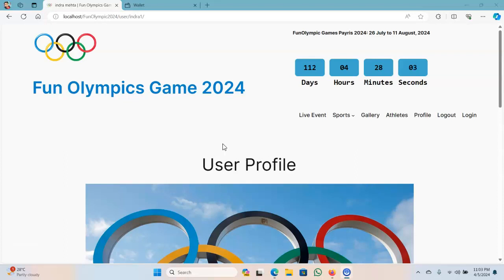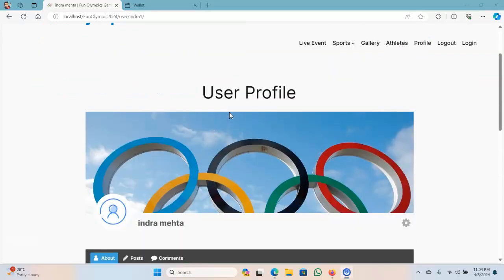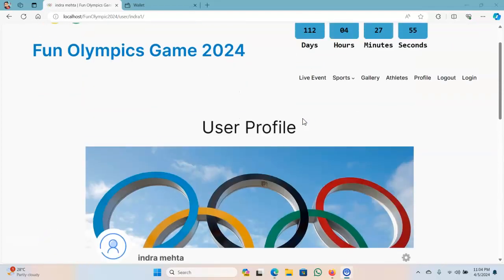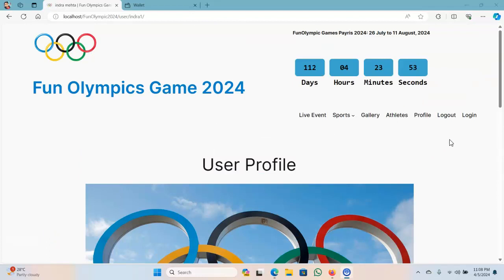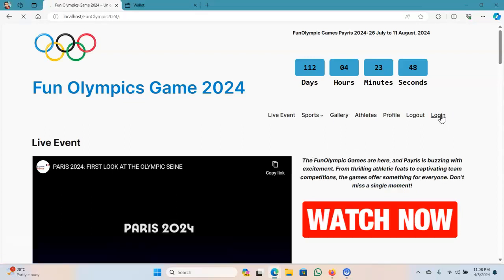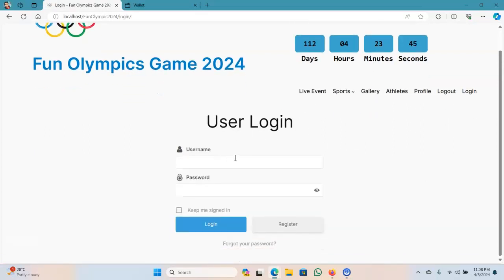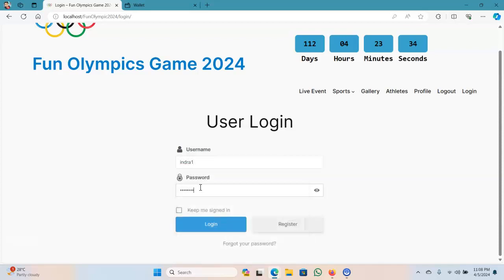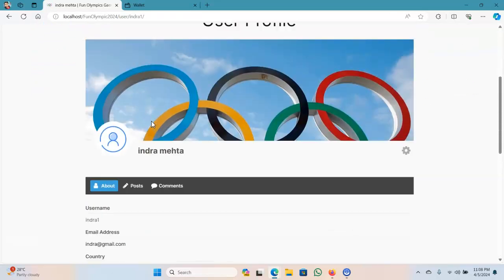Here you can see the user profile was successfully created and logged in. Let's log out and log in with that user credential. Here you can see login was successful.